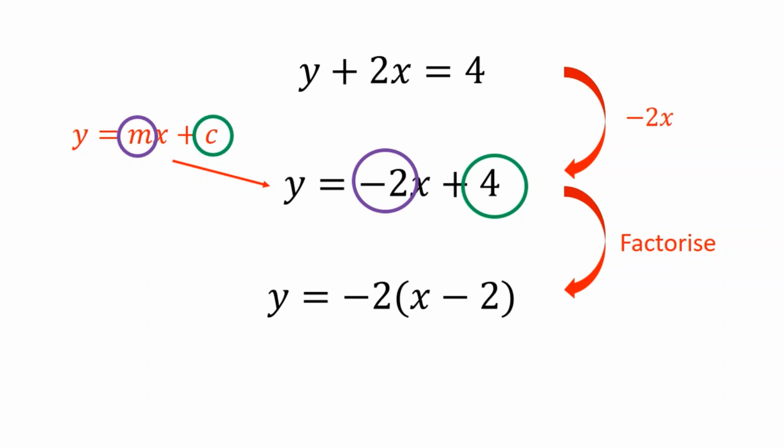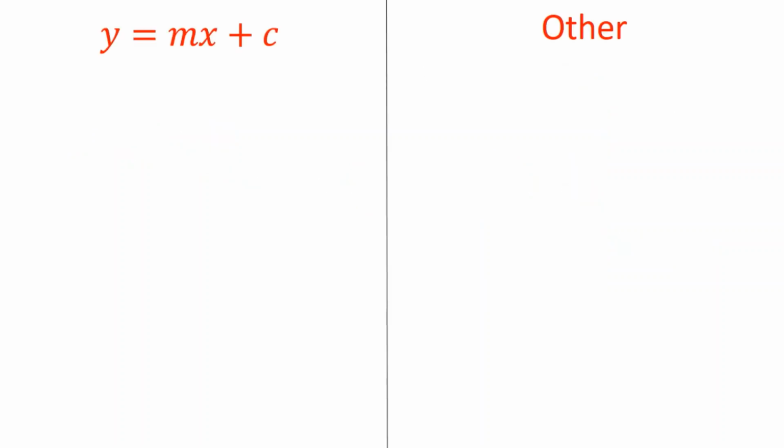Now, of course, m and c can be all sorts of different things. What I'm going to show you now is some examples of equations that are in the form y equals mx plus c, and then some equations that are not in the form y equals mx plus c. So we start off with y equals 5x plus 6. And this is one that looks fairly obviously the same as that top one. Instead of m, we've got a 5. Instead of c, we've got a 6.